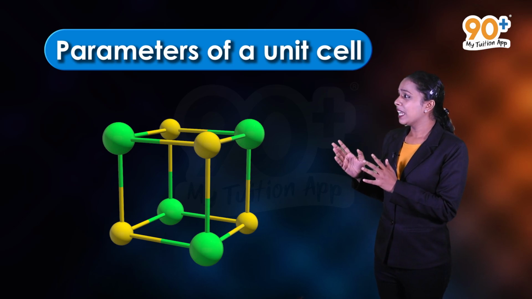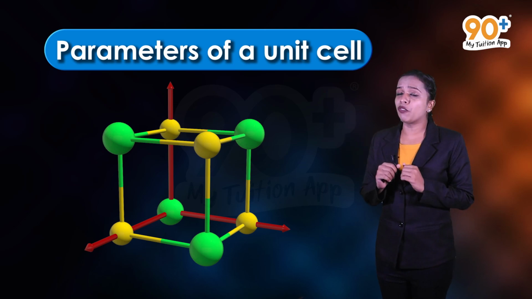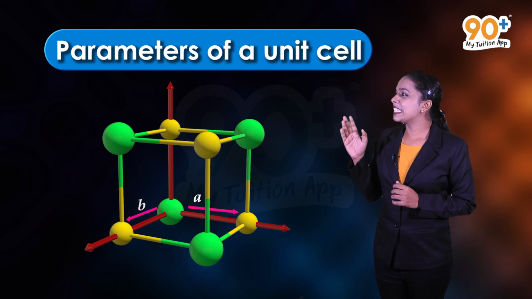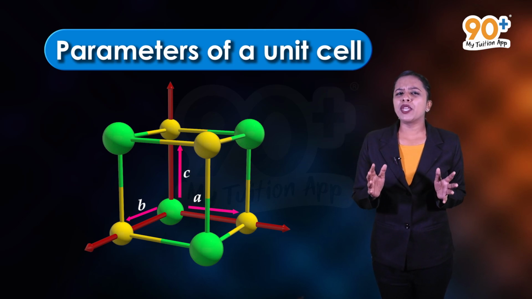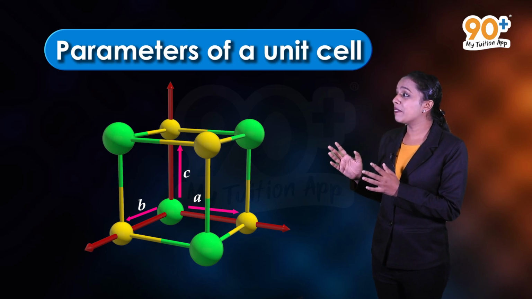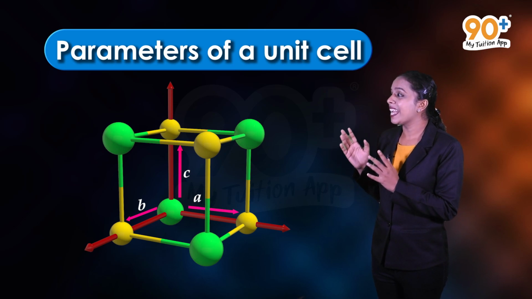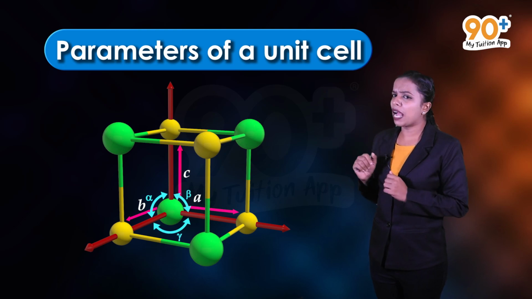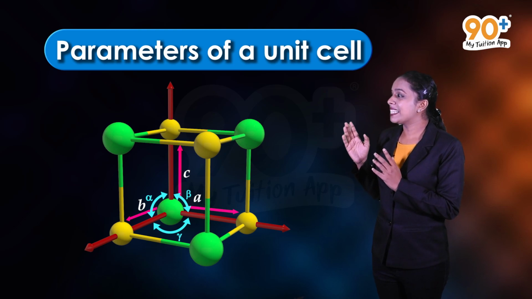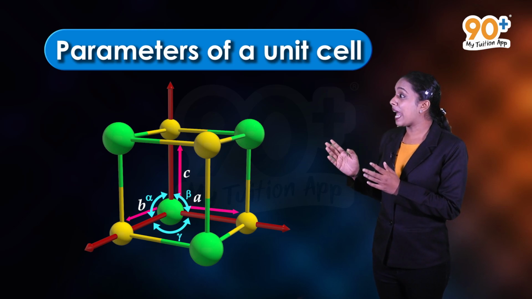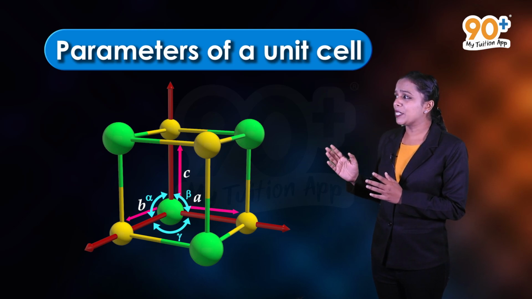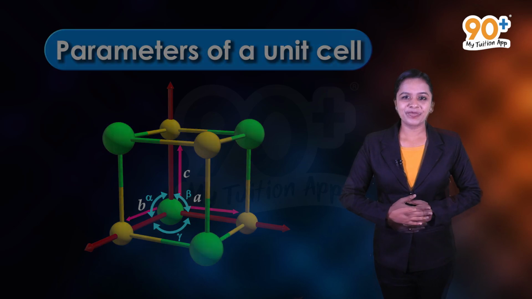As you can see, the dimensions along the edges of a unit cell are represented as a, b and c. These edges may or may not be mutually perpendicular to each other. The angles between the edges are represented using alpha, beta and gamma, where alpha is the angle between b and c, and beta is the angle between a and c, and gamma is the angle between a and b.